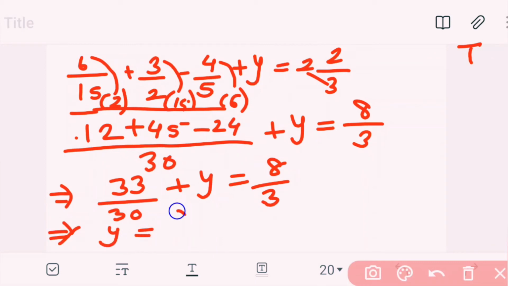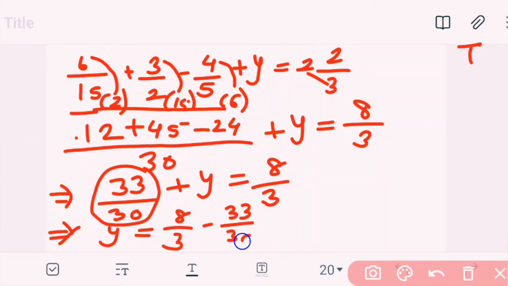Now y is equal to 8 by 3, now this will become minus this side, 33 by 30.